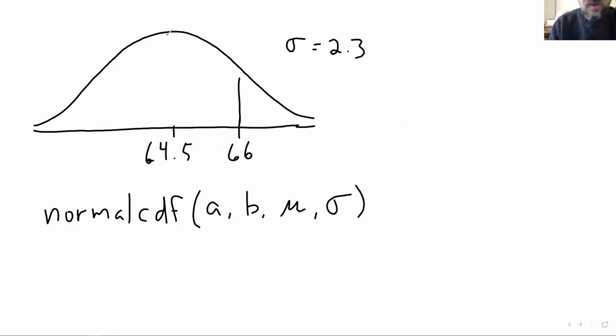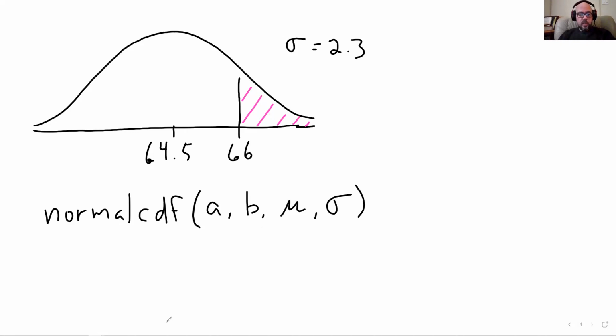So I was looking for the probability that she was greater than 66. So I'm going to shade in the area to the right of 66, and that is the thing that I'm looking for. Now, the command in your calculator is this one, although you probably have a screen like the one I'll show you in just a second. But if you don't, this is the order the things go in.